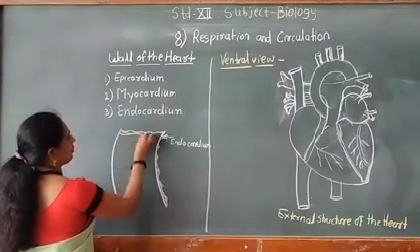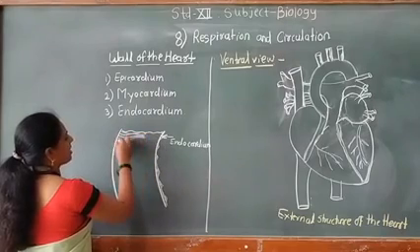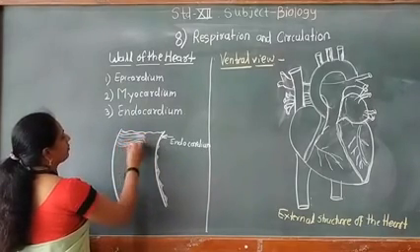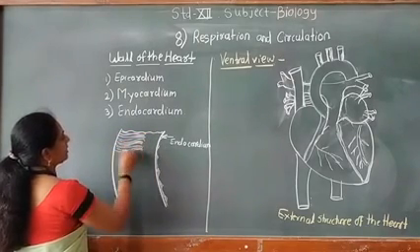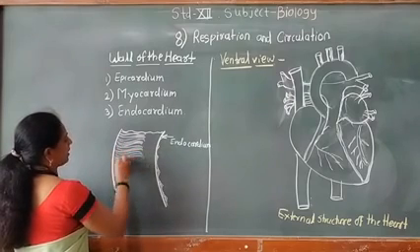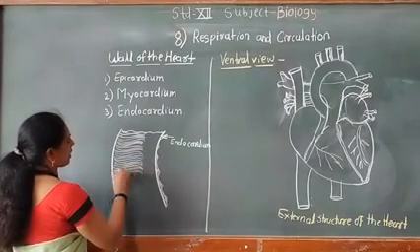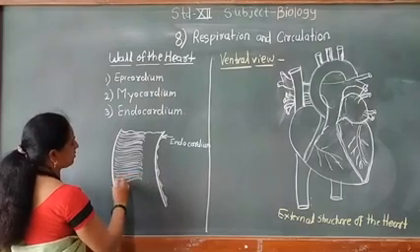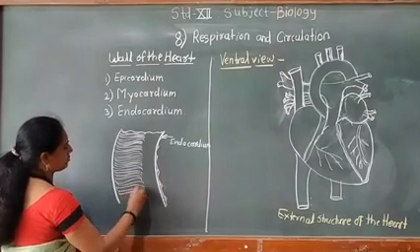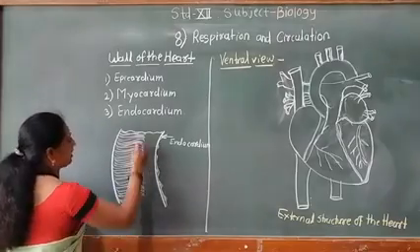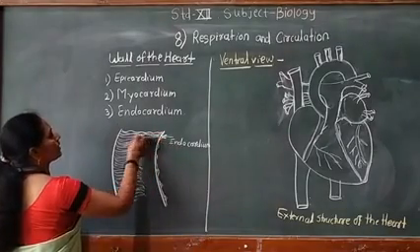This middle layer of the heart is formed from cardiac muscles. All of you studied the types of muscles in 11th standard. There are three major types of muscles present: striated muscles, non-striated muscles and a special type, cardiac muscles. These cardiac muscles are mainly or only present in the heart.